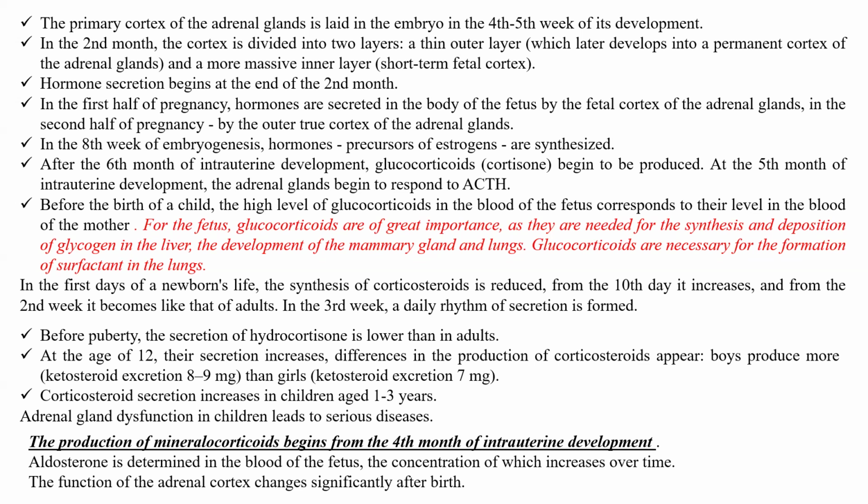Before puberty, the secretion of hydrocortisone is lower than in adults. At the age of 12, their secretion increases. Differences in the production of corticosteroids appear. Boys produce more than girls. Corticosteroid secretion increases in children aged 1-3 years. Adrenal gland dysfunction in children leads to serious disease.